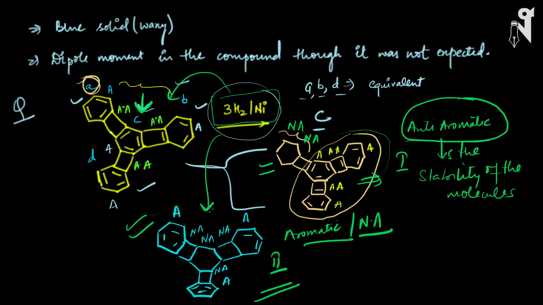This is a previous year advanced question, but the logic was very simple: just check which structure seems more stable after hydrogenation, and the one which doesn't have anti-aromatic character will be more stable. So this is something we need to understand. You can get this kind of question in your exams, in any competitive exam also. So this is the logic you should be applying.